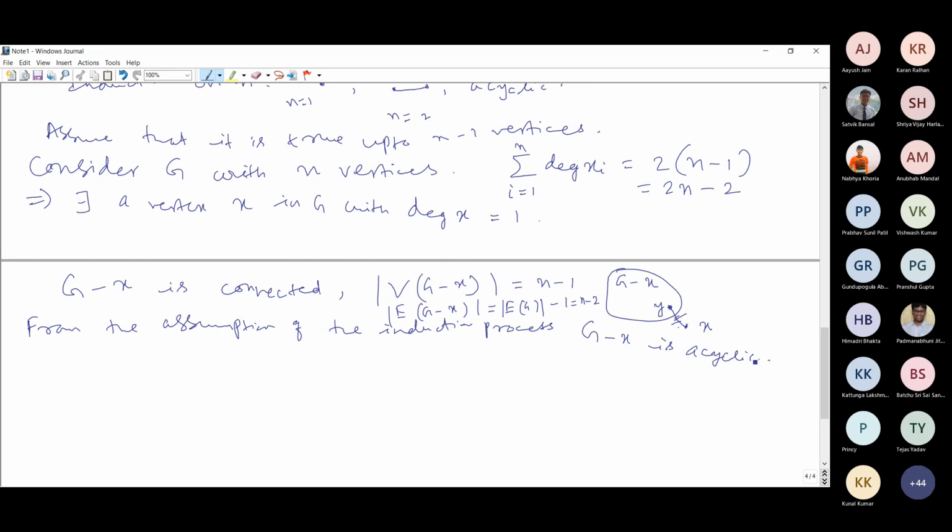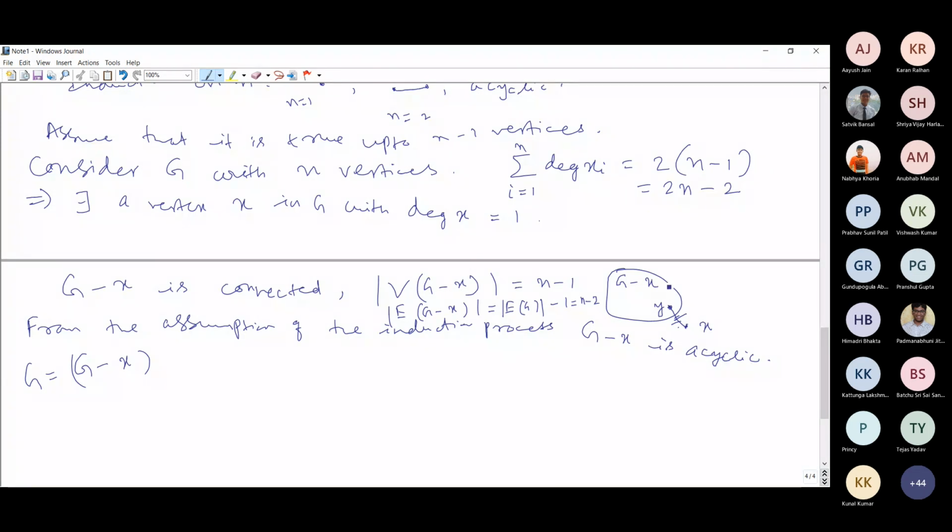Once we prove that G minus x is acyclic, we bring this vertex x back. Actually, G is equal to G minus x with this vertex x and that edge added back.